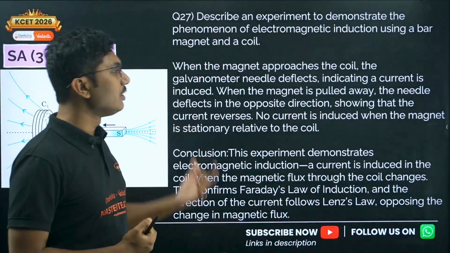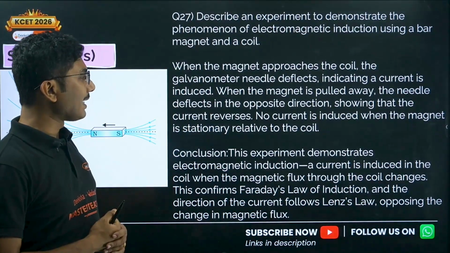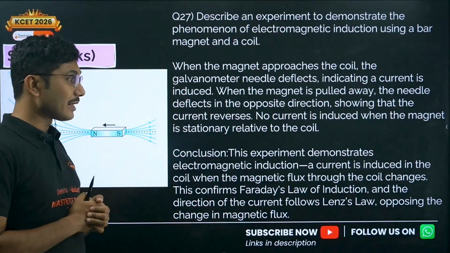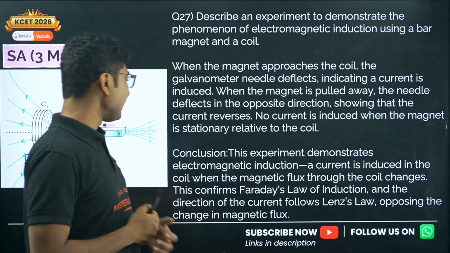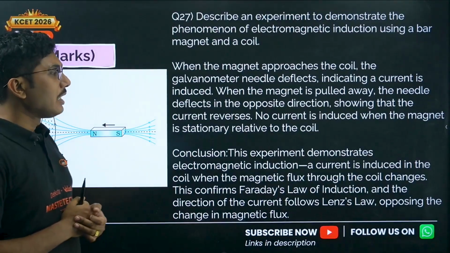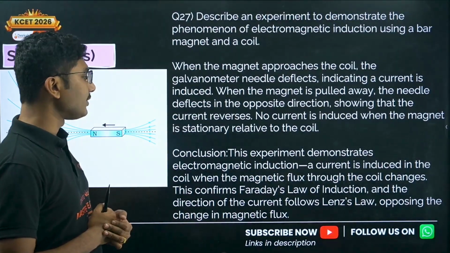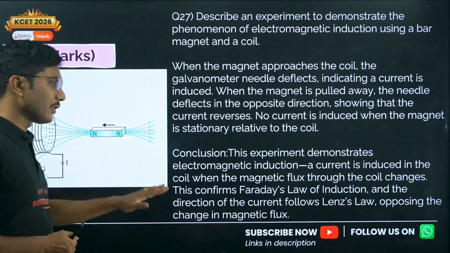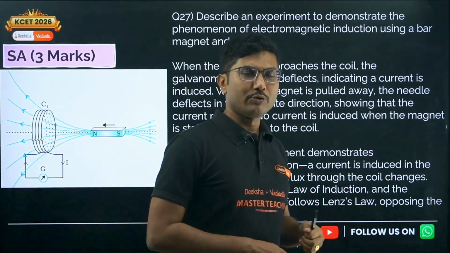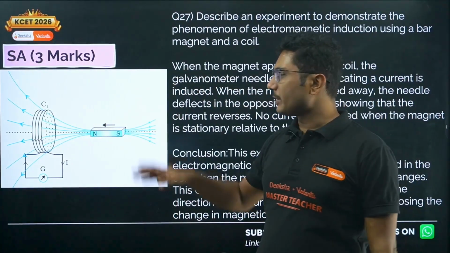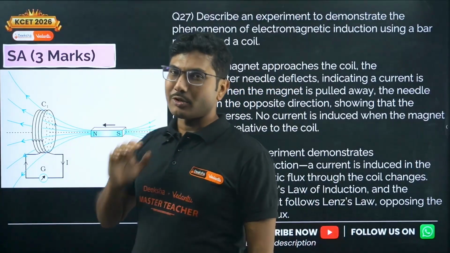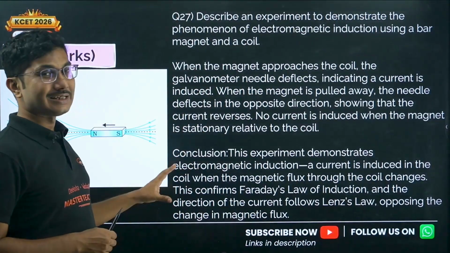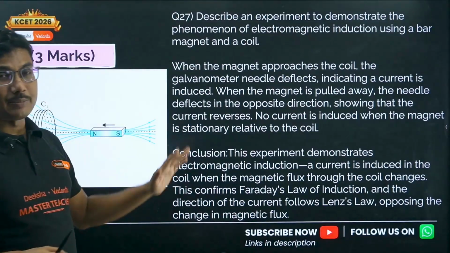A current is induced in the coil when the magnetic flux through the coil changes. This confirms Faraday's law of induction, and the direction of the current follows Lenz's law, opposing the change in the magnetic flux. So these are the 2 points that you have to remember. Not super difficult, easy to explain. You don't need to write the entire detail of the experiment. This is the main crux of the experiment. That is what you have to write, the core of the experiment. You should not skip anything in there. But the diagram is compulsory if they ask you the magnet coil experiment.